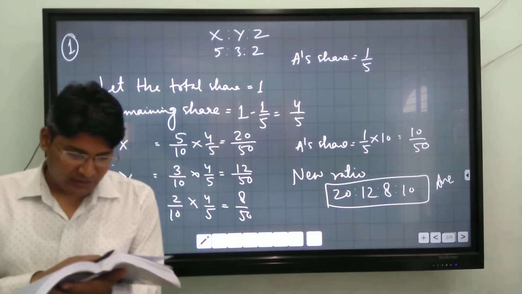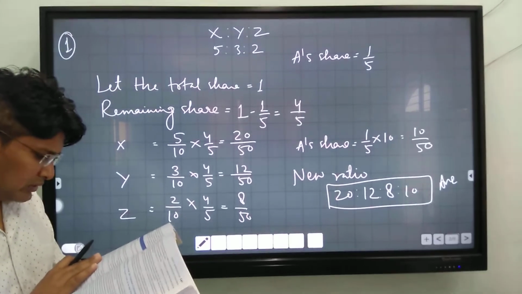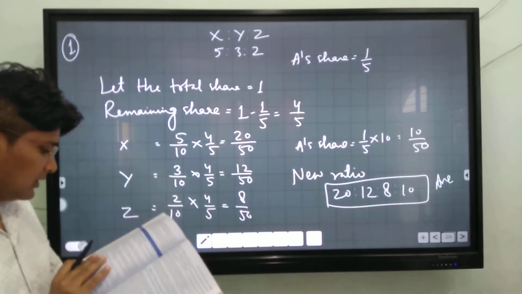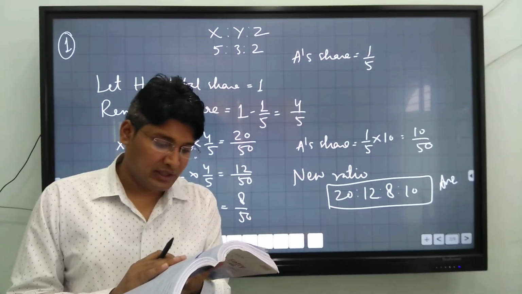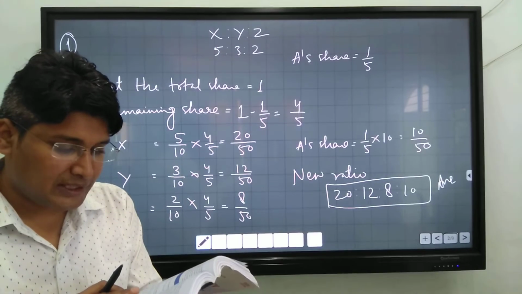Now we will do another question. Question number 4. A, B and C were partners in a firm sharing profits in the ratio of 3:2:1.